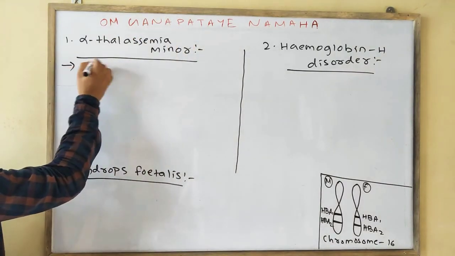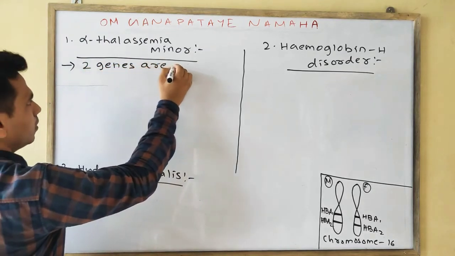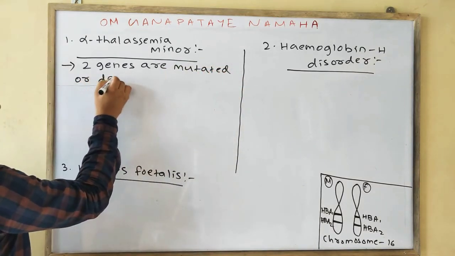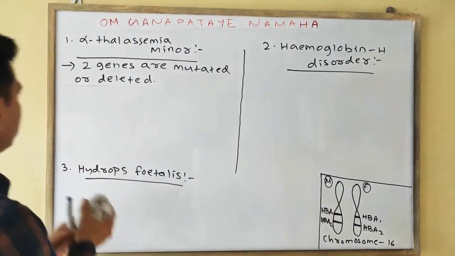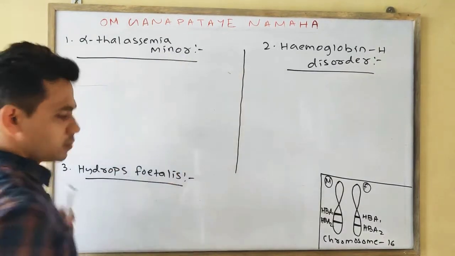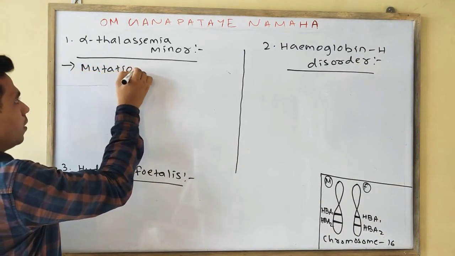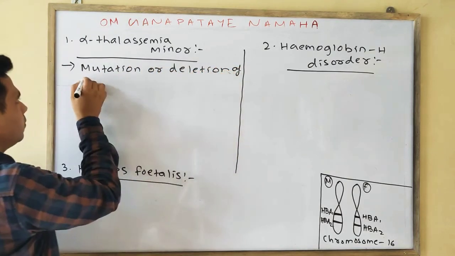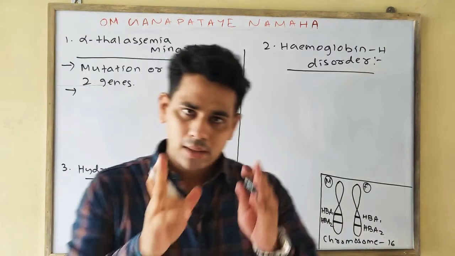In this, 2 genes are mutated or deleted, or we can simply write: mutation or deletion of 2 genes is found in the case of alpha thalassemia minor.